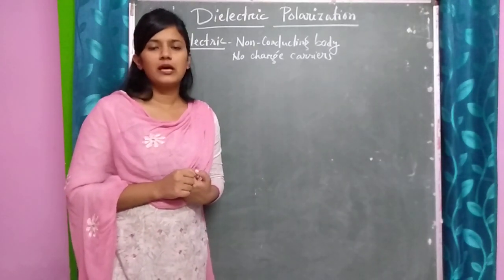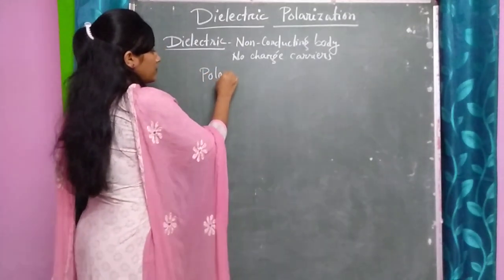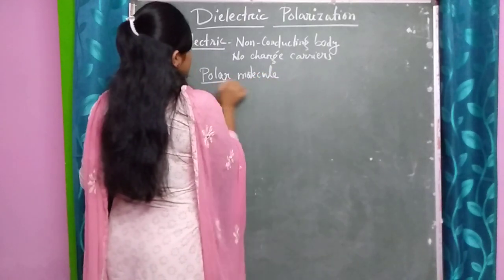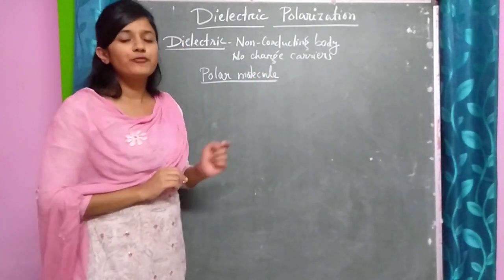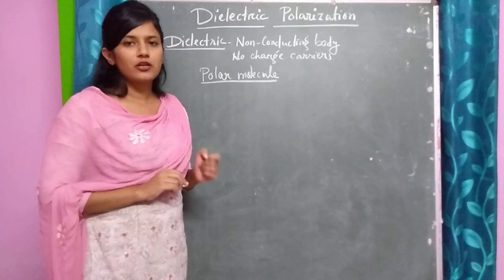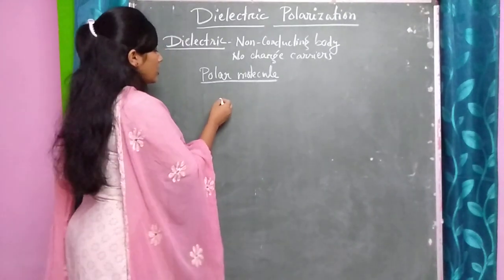So what is a polar molecule and a non-polar molecule? A polar molecule is one where the center of gravity of positive charge will not coincide with the center of gravity of negative charge.